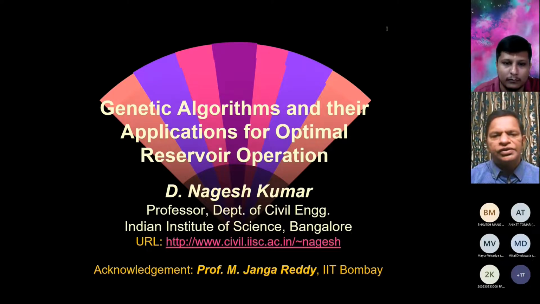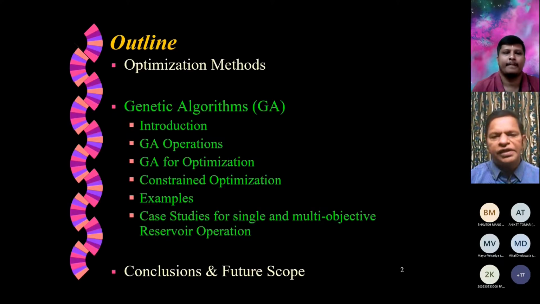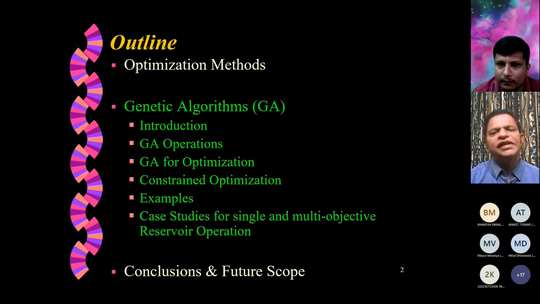So with due acknowledgements to my former student, we will briefly discuss GA and where it fits in the overarching goal of using soft computing techniques. And then within that, if you don't know anything in this field, don't worry, we'll start from scratch. We talk about genetic algorithms, how they have come into the picture, how they can be used for optimization, and then how they can be used for constrained optimization.